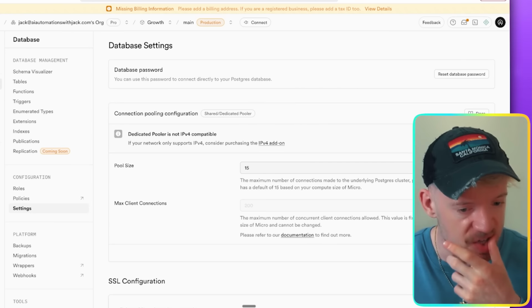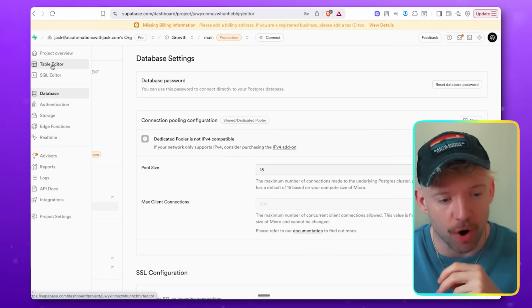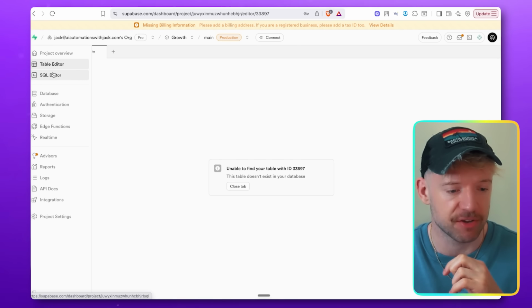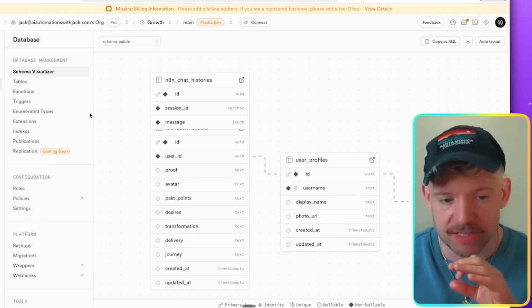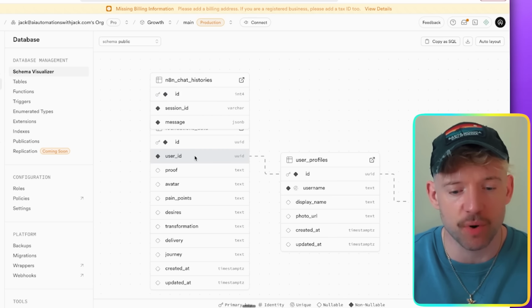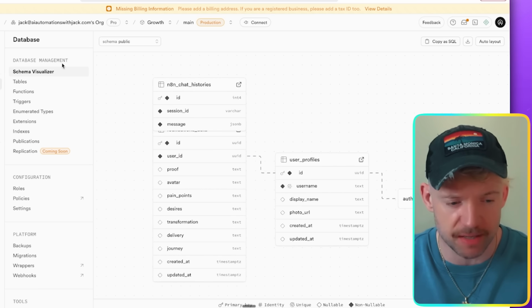What I'm also going to do right now, guys, is check that we are seeing the n8n chat histories over here. So let's have a quick look. And guys, look at this. You can see in the schema visualizer, we've got n8n chat history. So we're already seeing this information come through.